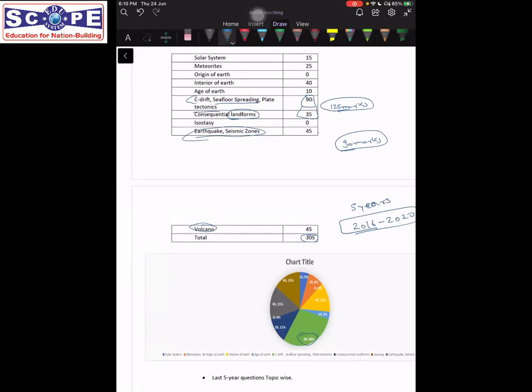Then another portion that has been asked again is the interior of the earth. So a 40-marks portion has been asked from the interior of the earth, and there is a very prominent question that is asked multiple times here, which asks us to give details of the different layers of the earth and the different discontinuities, which we will read in this lecture itself.